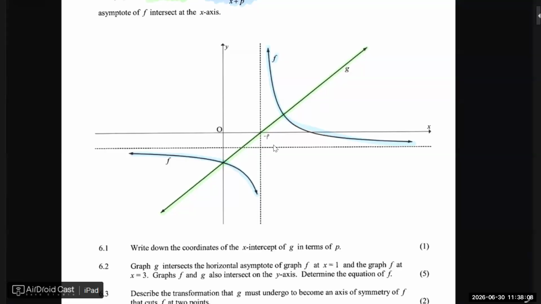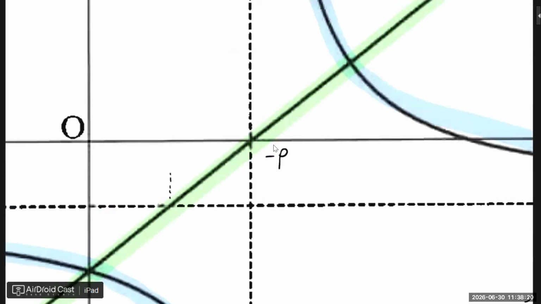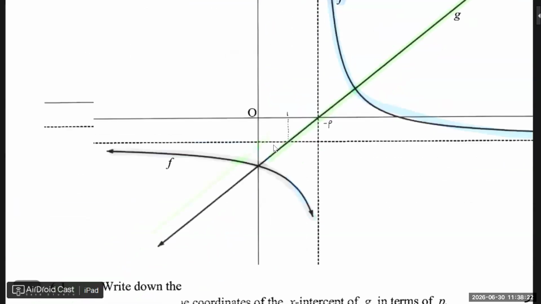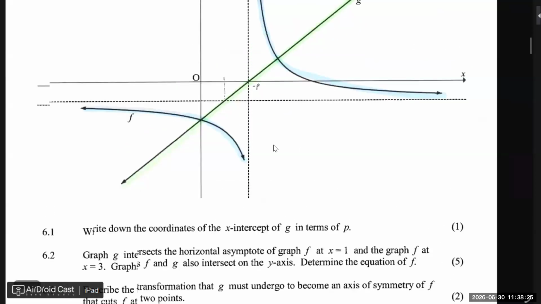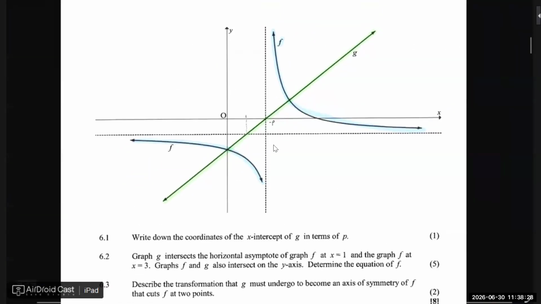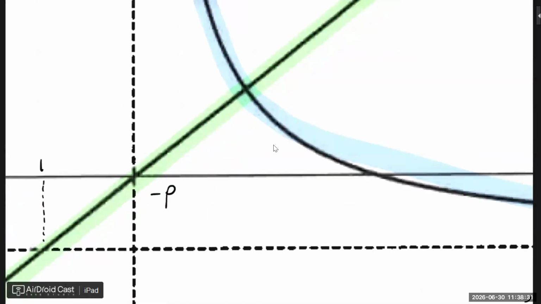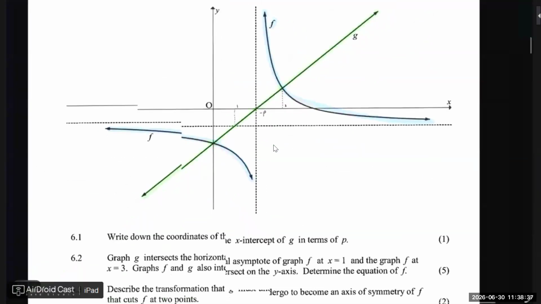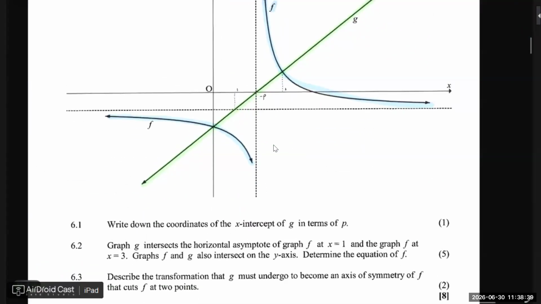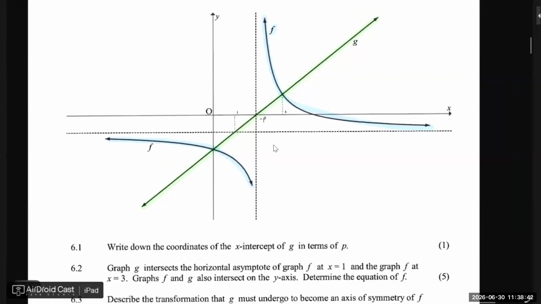Determine the equation of F. So here's x equals 1, and the graph f at x equals 3. So that's what they mean there. Graph f and g also intersect on the y-axis. Determine the equation of f for 5 marks.